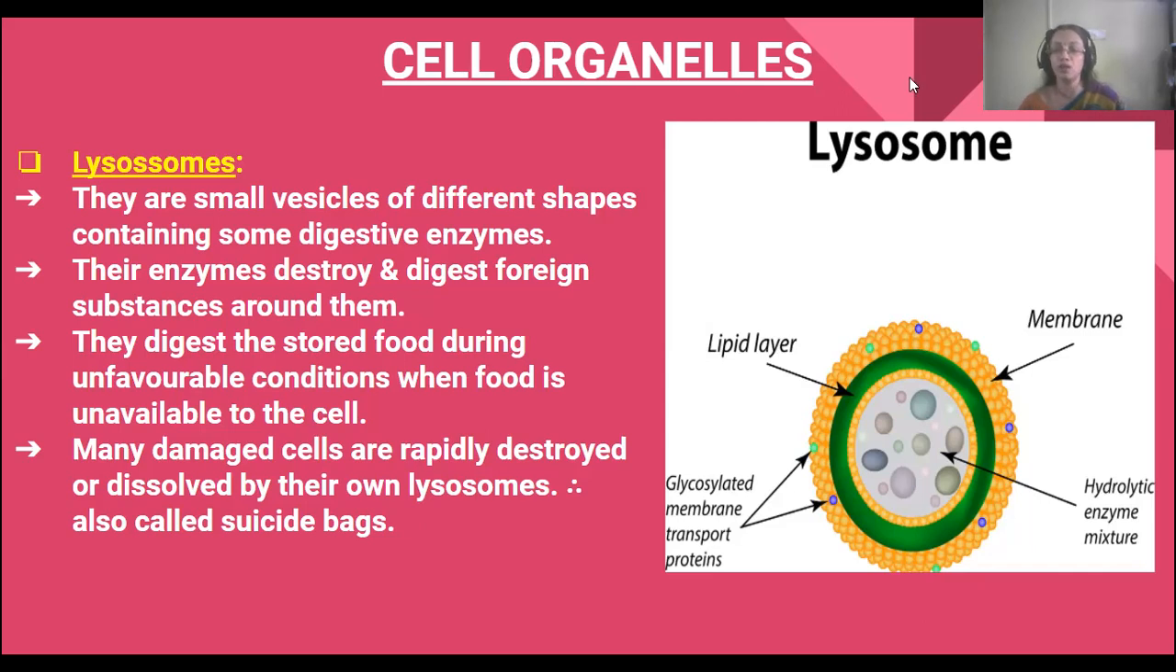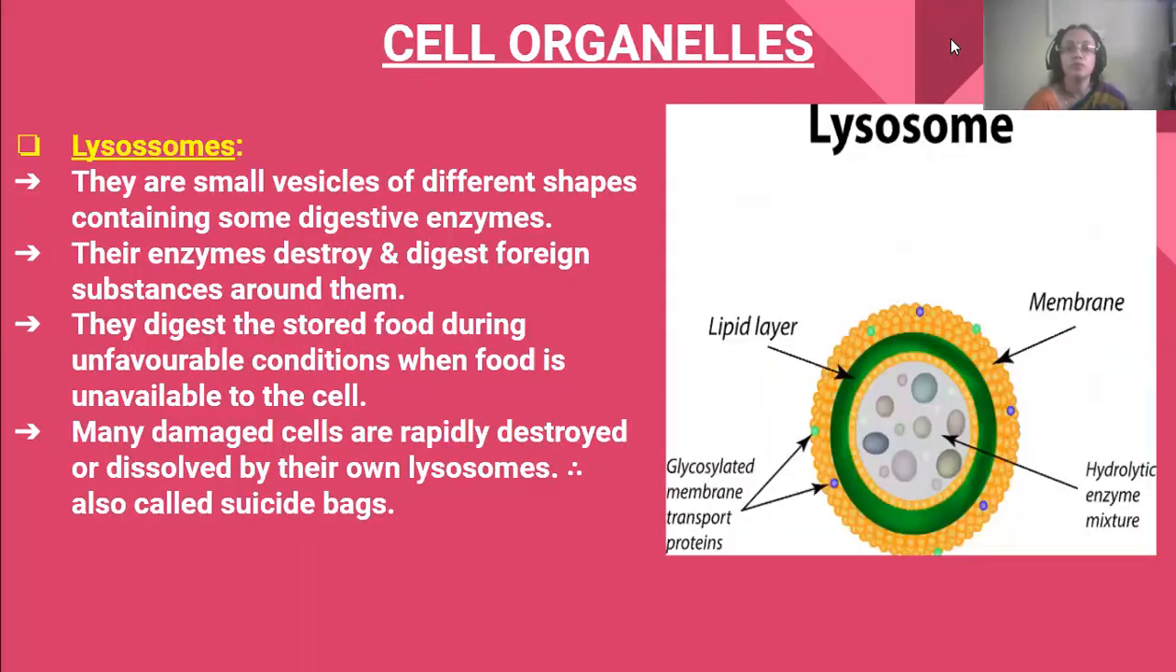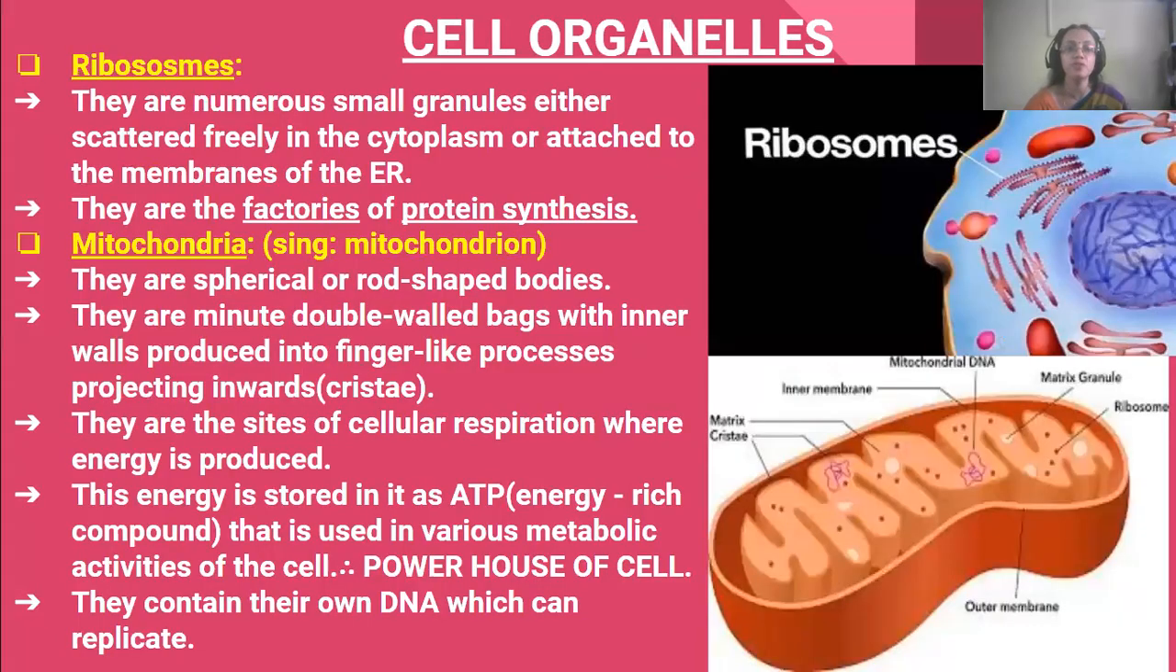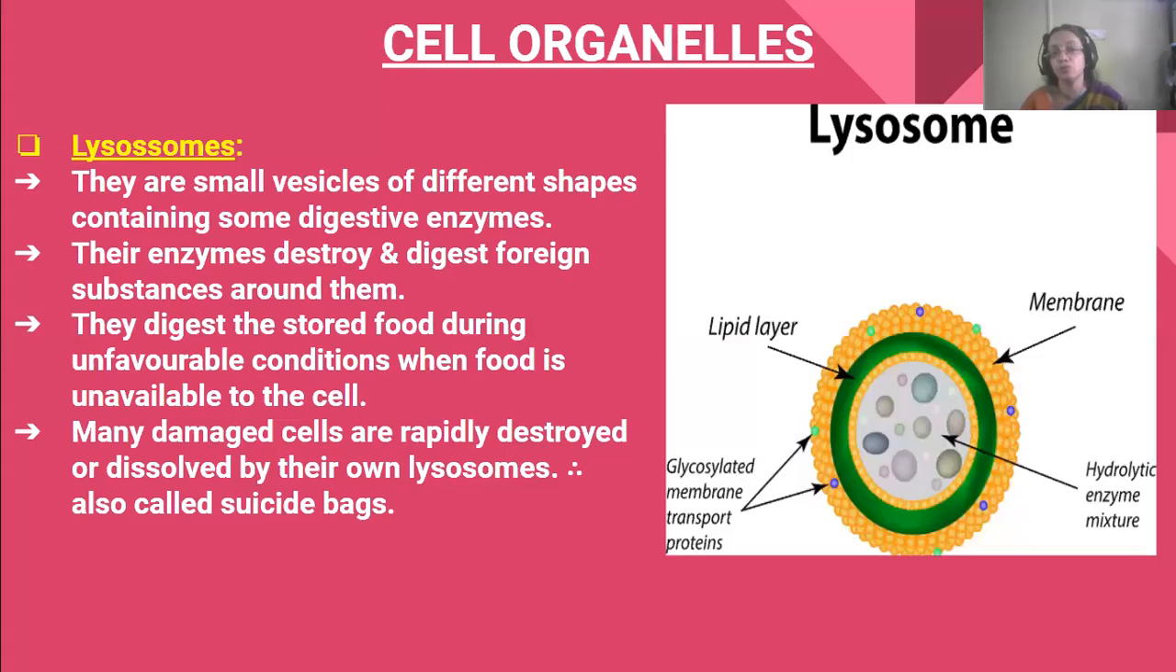In my last videos, I was discussing the cell organelles. First was the endoplasmic reticulum, then ribosomes, then mitochondria, Golgi apparatus, and then lysosomes. They are known as the suicidal bags because they destroy three types of things: they destroy and digest foreign substances, then the stored food which is present in the cells, and even the damaged cells are destroyed and dissolved by the lysosomes. That's why they are known as suicidal bags.